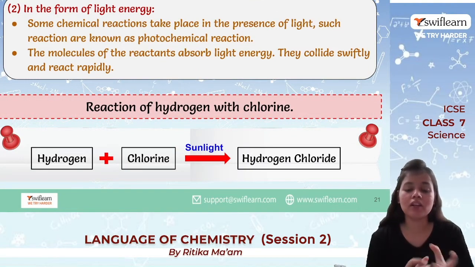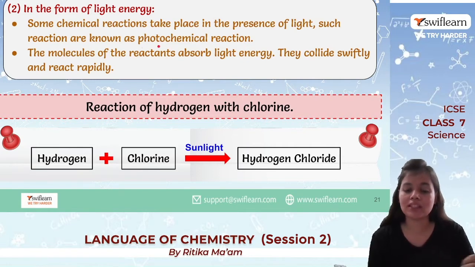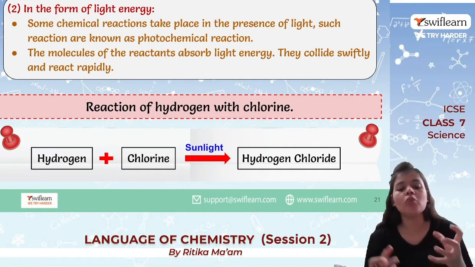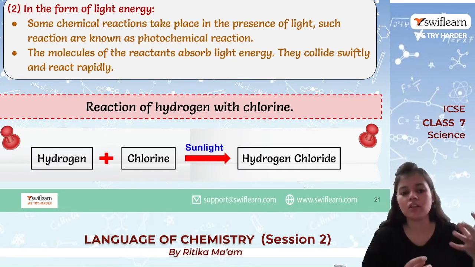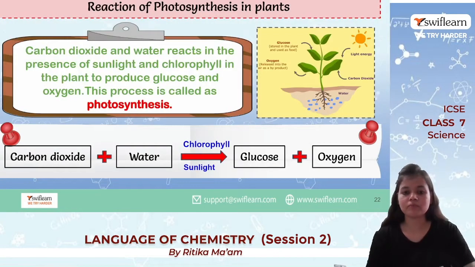Now we can also provide energy in the form of light. Some chemical reactions take place in the presence of light, and these are known as photochemical reactions. Photo means light. The molecules of the reactants absorb the light energy, they collide, and then they react. For example, if I talk about hydrogen and chlorine, and you provide sunlight to them, it will lead to the formation of hydrogen chloride. That is, it is using the light energy.